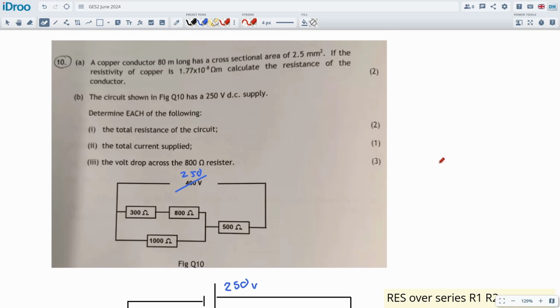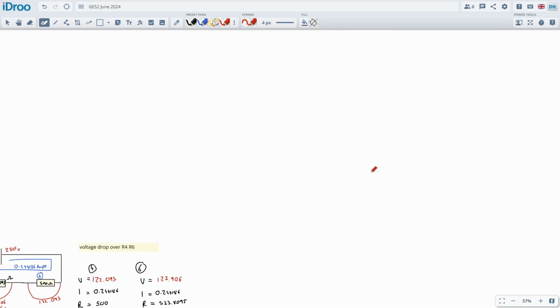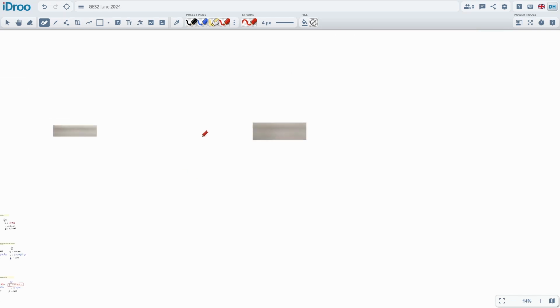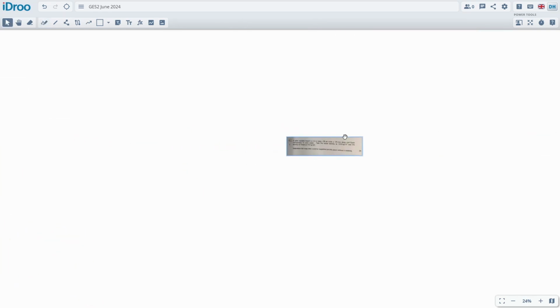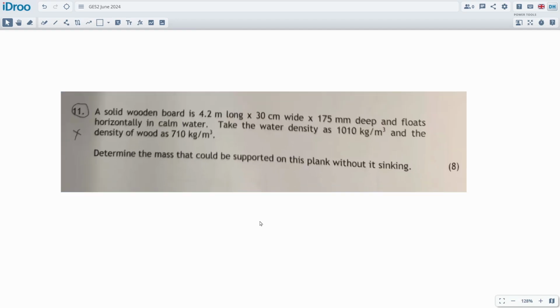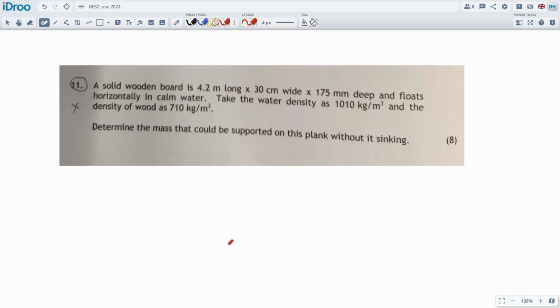Okay, let's do number 11. So, next question. Where have we gone? Over here. Let's make some space for it. Okay. Naval architecture, and it's a nice standard one. Nothing spooky here. This will be nice and quick and easy.